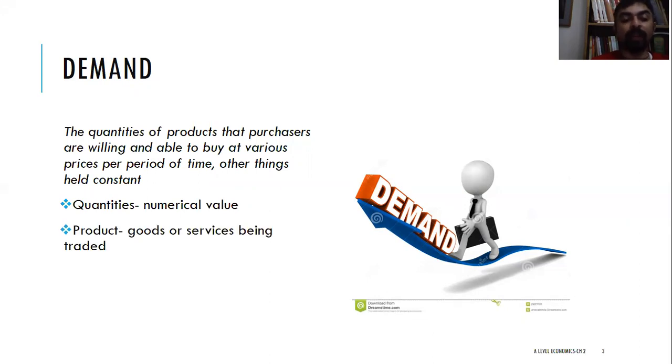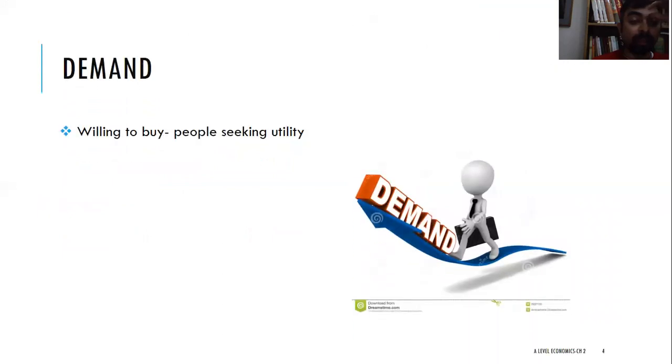Quantity, which is a numerical value. Product can be a good or a service being traded. Purchasers include buyers and consumers. Now, they need to be willing. All right. So anybody who's part of demand should be at least willing to buy the product. Right. He or she needs to have the willingness and ability. Willingness and ability both.